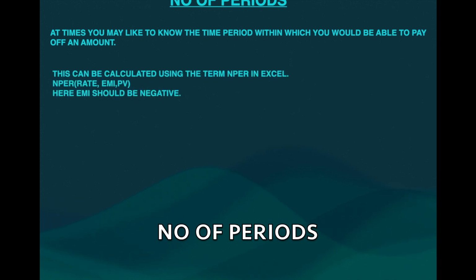This can be calculated again using a very simple Excel function known as NPER. NPER is nothing but number of periods. NPER is given by the formula with the same inputs: the rate of interest which you are going to pay, and the EMI which you are going to pay. Suppose you decide today I will pay 25,000, you put the EMI amount as 25,000. If you are ready to pay 50,000, you put 50,000. And PV is nothing but the loan amount which you have taken. If you put all these three into this, you are going to get the number of years or months you have to pay before your loan gets liquidated.